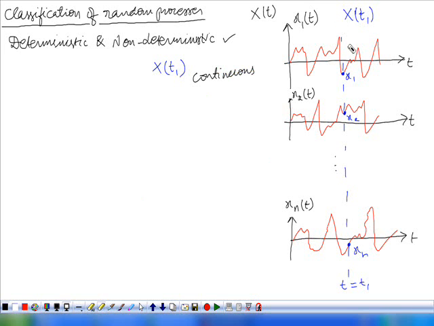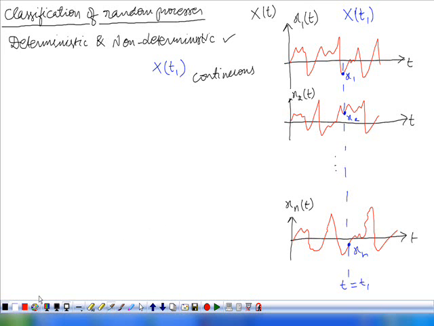Here the observation time is t1, and the random variable obtained is X of t1. X of t1 can take any value because the amplitude of this is different from this, and the amplitude of this is different from this. Therefore, the random variable obtained by observing the random process at t equal to t1 can take any value, so it is said to be a continuous random variable.